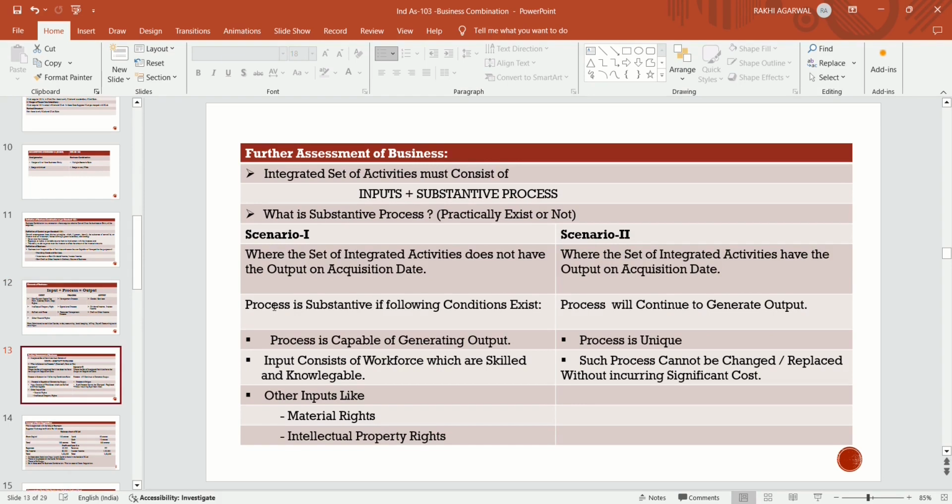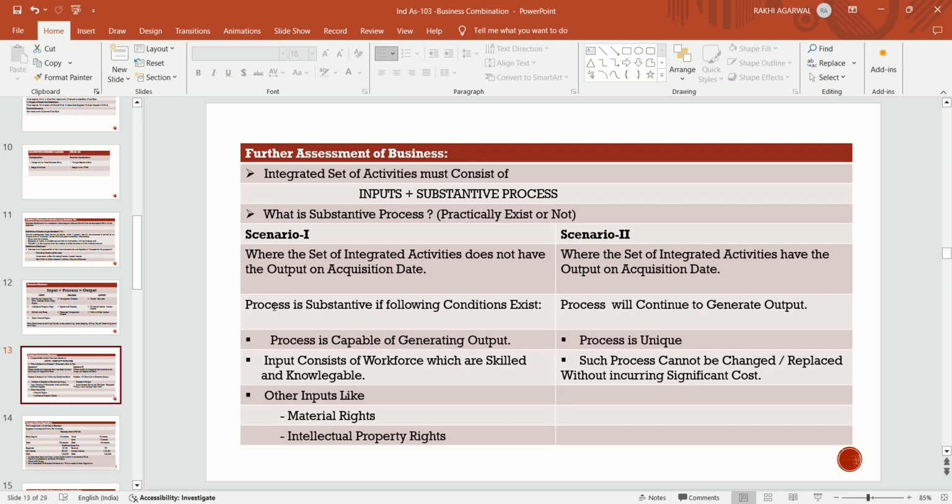If we make a further assessment of business, this is the basic: input, process, output is the basic assessment. Now we will make the further assessment of business as an integrated set of activity. As per the definition, business is an integrated set of activity. Now what is integrated set of activity? Integrated set of activity must consist of inputs and substantive process.